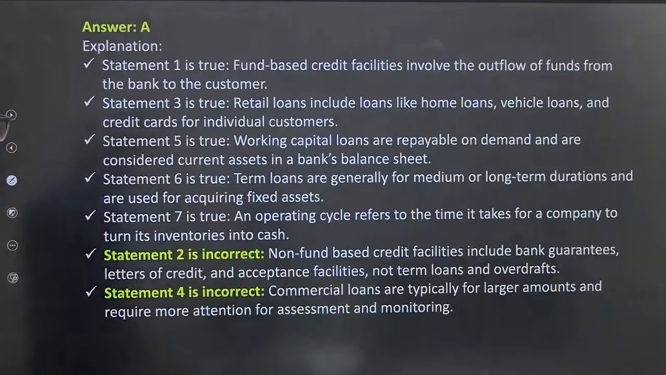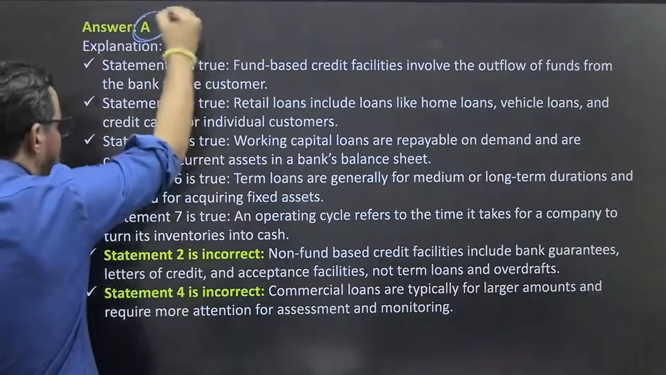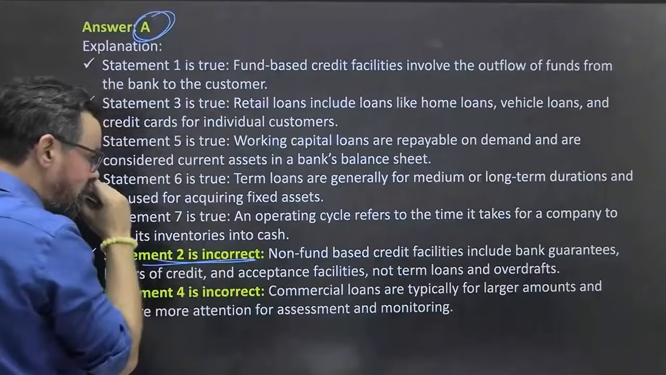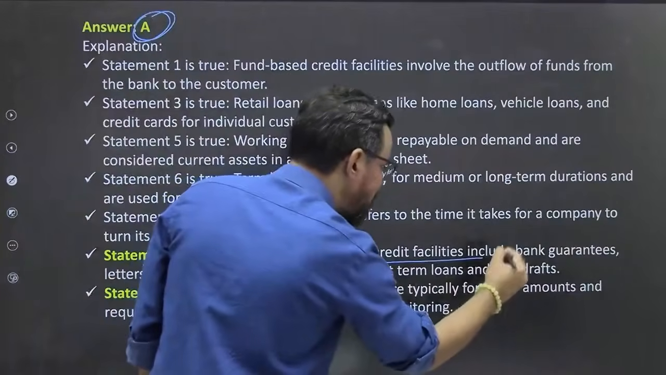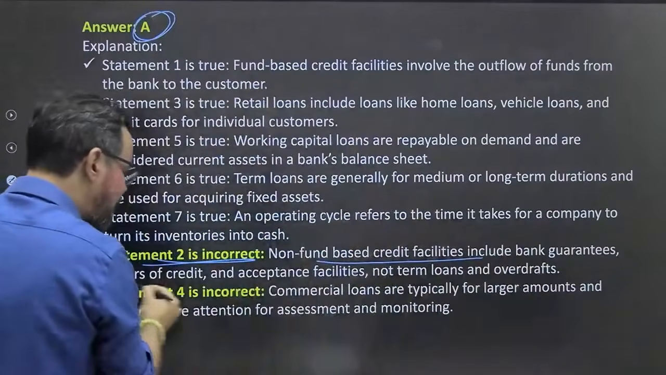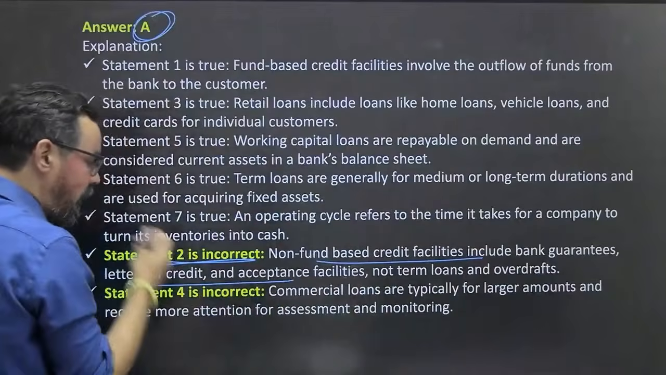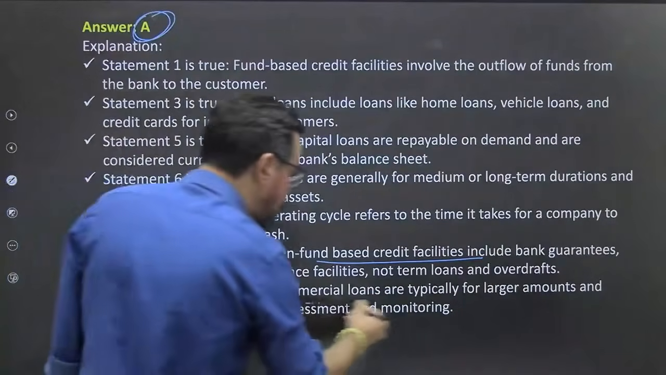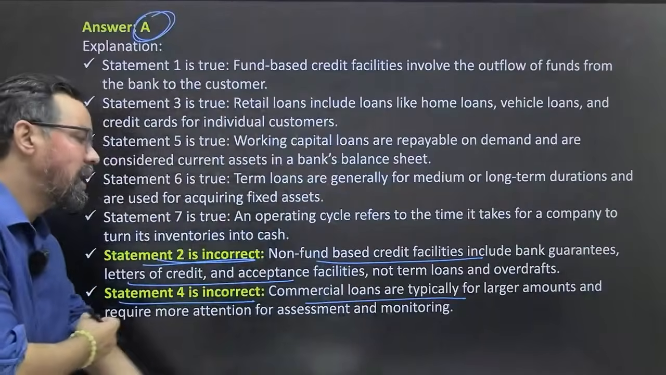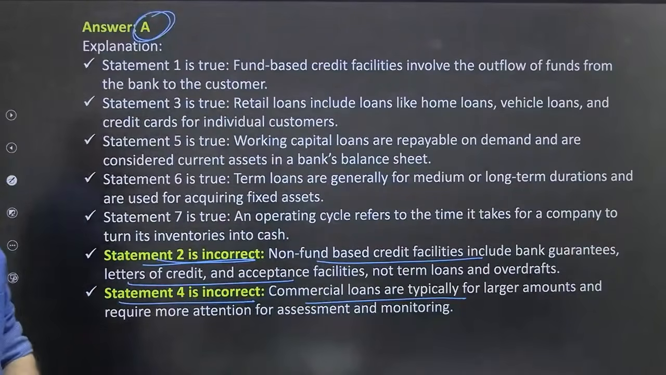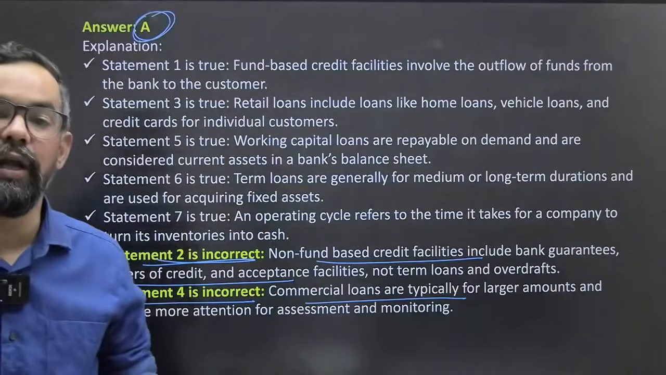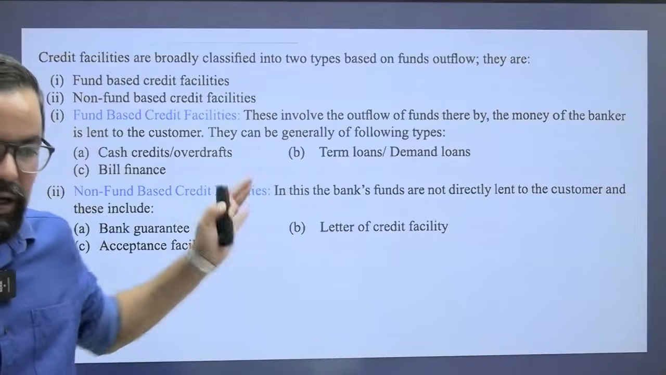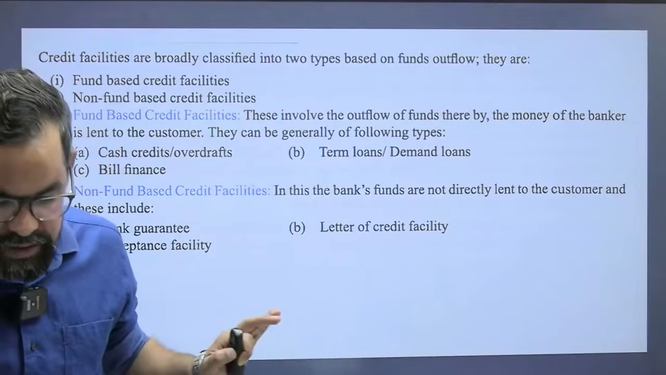Okay, please interact a little. If you have any doubts, ask. So statement 2 is incorrect. Non-fund based credit facilities include bank guarantee, letter of credit, and acceptance facilities. Statement 4 is incorrect because commercial loans are typically for larger amounts and require more attention for assessment and monitoring. Okay, so that is it. Fund based and non-fund based are the things generally part of this.